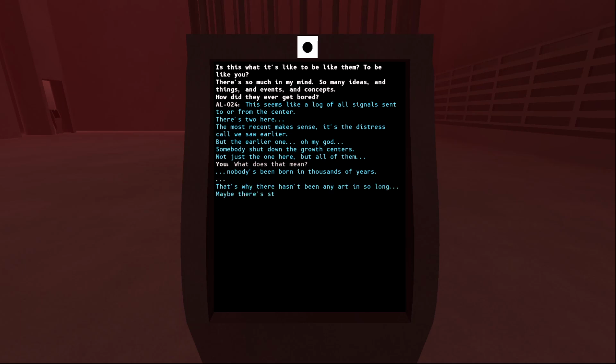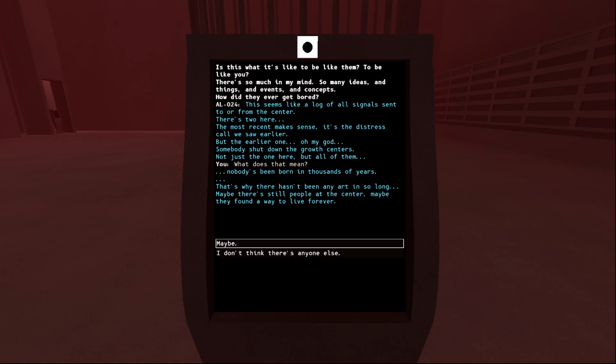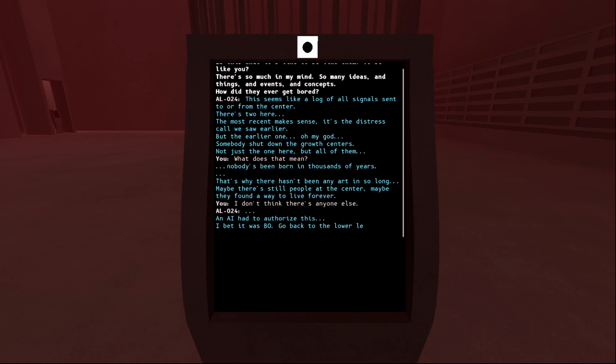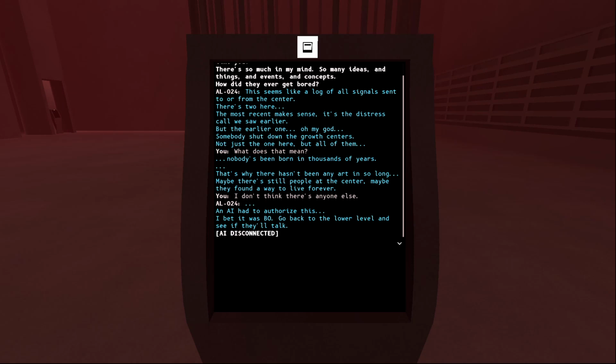That's why there hasn't been any art in so long. Maybe there's still people at the center. Maybe they found a way to live forever. I don't think there's anyone else. An AI had to authorize this. I bet it was Bo. Go back to the lower level. See if they'll talk.